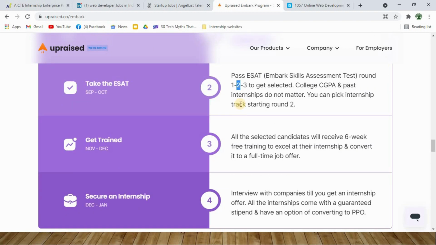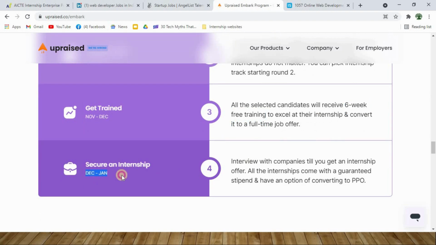Once you get selected, all the selected candidates will receive 6 weeks of free training. As I already said, this website gives you the training first, which is 6 weeks, and after successful completion of training, your profile will be shared with some companies that are expecting interns. That will be the last step. You will secure an internship in the month of December to January, where you will have interviews with the company until you get an internship offer. That is what the website claims. So if you are a beginner or a fresher, you can always give it a try.